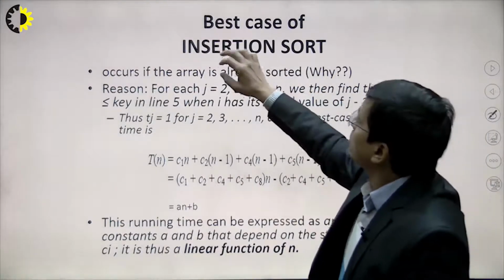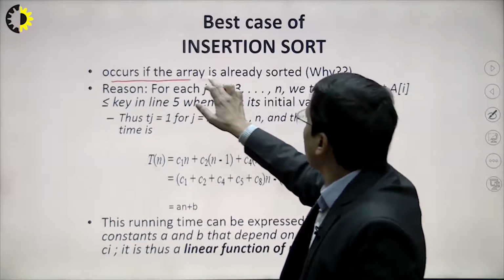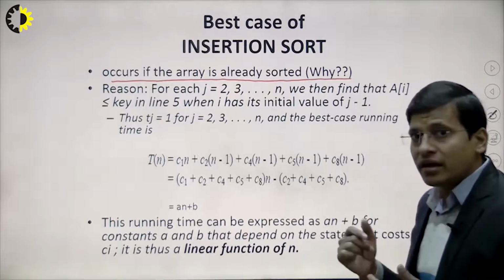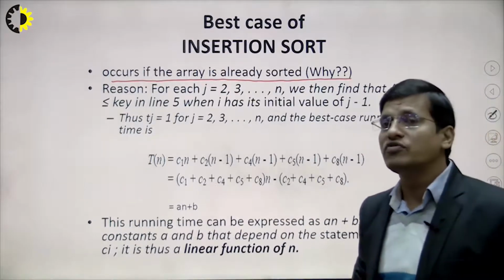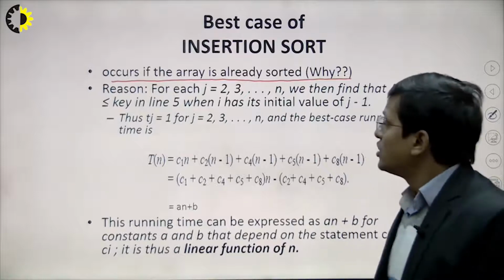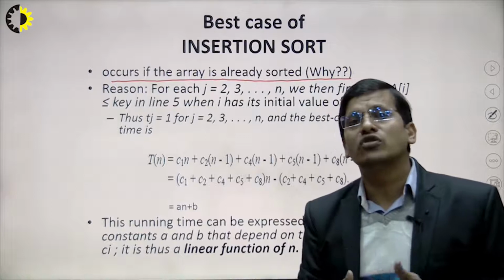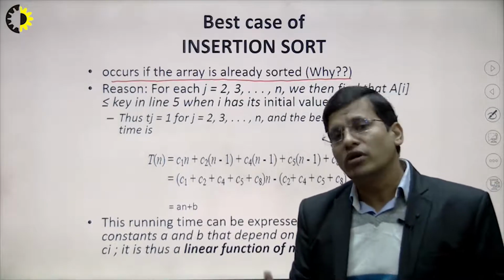Just let me discuss the best case of insertion sort. The best case occurs when the array is already sorted. Why? This is one of the important questions. Why, if the elements are in sorted order, is insertion sort in the best case, right? Basically if you have the elements in sorted order and we are trying to sort them again, right, because they are already sorted.